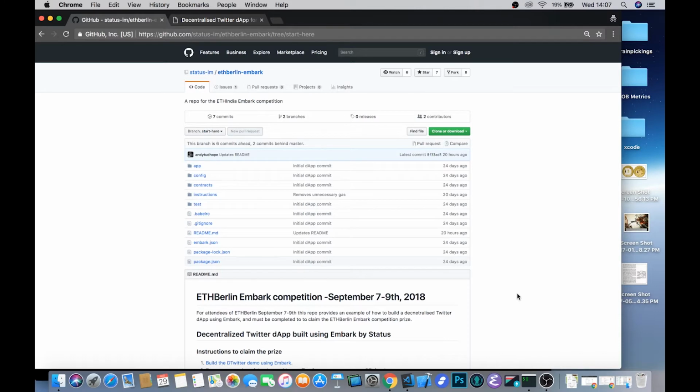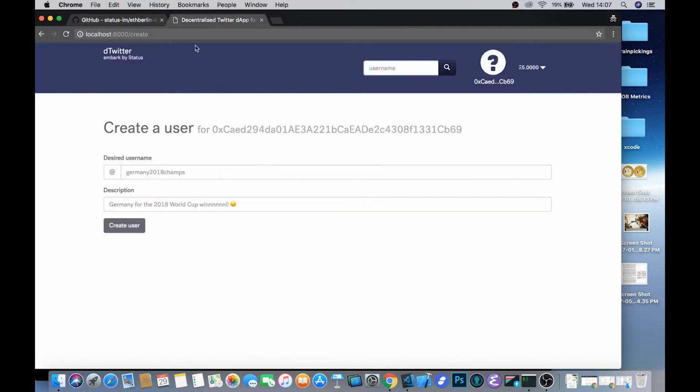And at Embark, we thought we'd add to the excitement and flavor of the event by encouraging people to build their own decentralized Twitter clients in hopefully 40 minutes or less. So we've created this open source GitHub repository for you, which you can find at github.com/status-im/ETHBerlin embark. And it contains a template with everything that you need for your own decentralized Twitter clients, as well as a whole bunch of instructions about what code you need to add where in order to make it all work and produce something which looks like this.